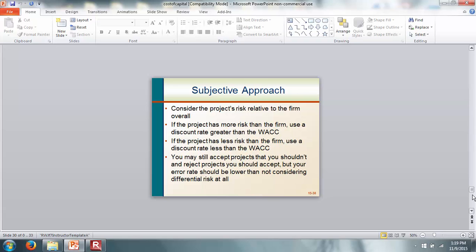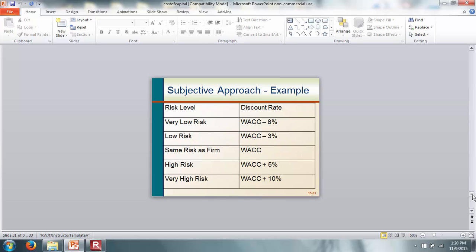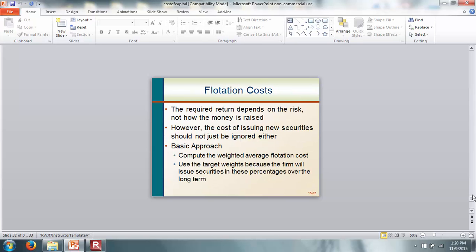Now the other one is the subjective approach, and it's a very ad hoc method. So what do we do here? If the project has more risk than the firm, use a discount rate greater than the cost of capital. If the project has less risk, use a discount rate less than the cost of capital. So it's a rather ad hoc way to find out the cost of capital. Here we have some adjustments. Very low risk, take the average cost of capital and subtract 8%. Low risk, subtract 3%. High risk, plus 5%. And very high risk, plus 10%.